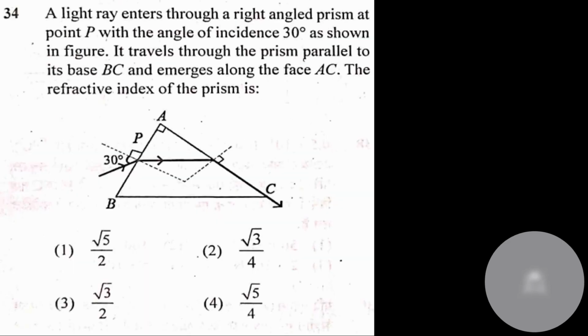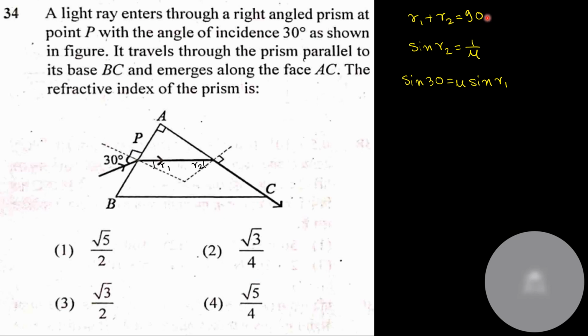Classic case of prism. R1, R2 from ray optics. This question is from ray optics. So R1 plus R2 is equal to A, or angle of prism. Angle of prism is given as 90. Sine R2 should be equal to 1 by mu, because of grazing angle of incidence. Now sine 30 is equal to mu sine R1, from surface AB. Sine 30 is equal to mu sine R1.